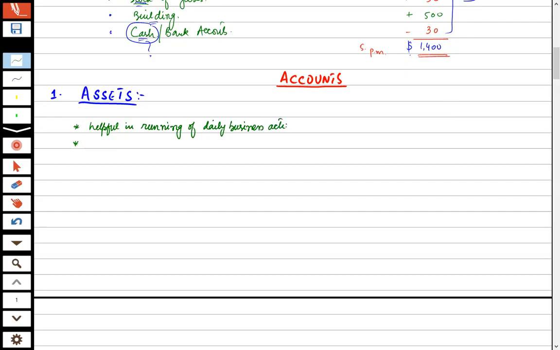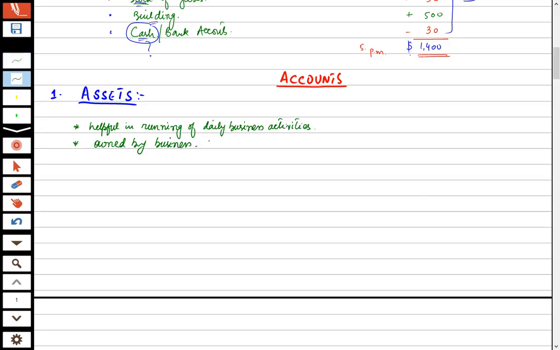The first identity, the first classification of asset is this. Assets are those items, those accounts which are helpful in running daily business activities. And the second identification which distinguishes assets from all other accounts is that assets are owned by the business.